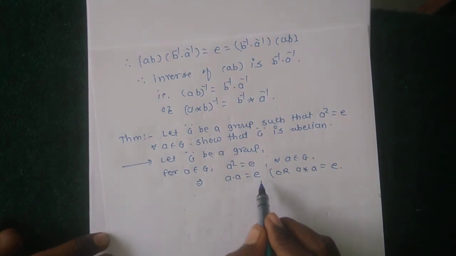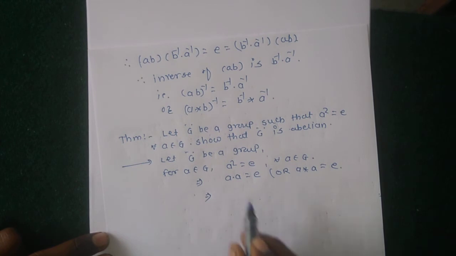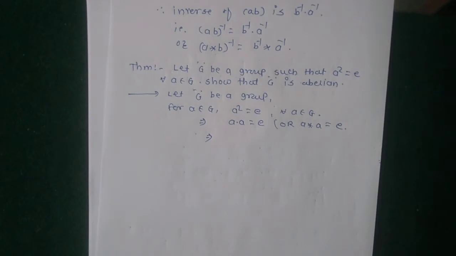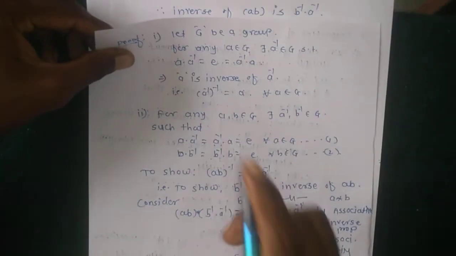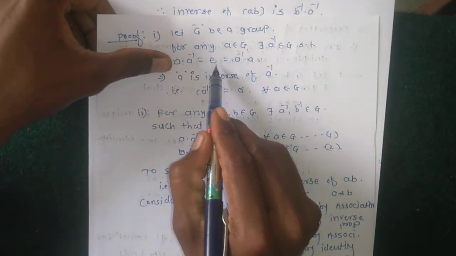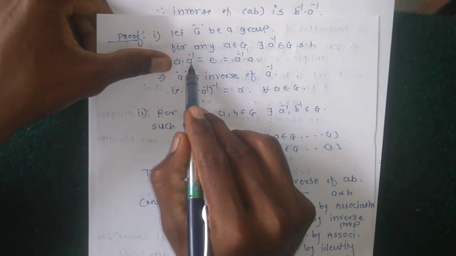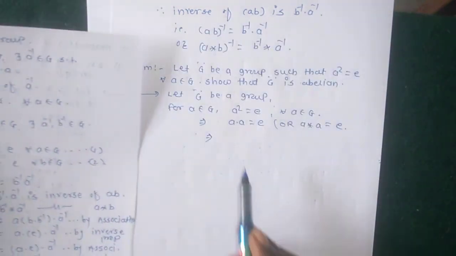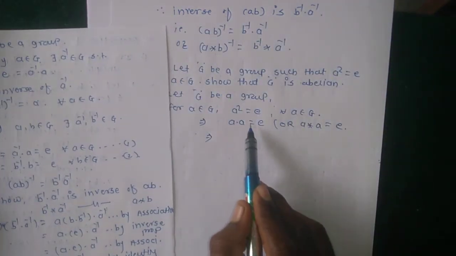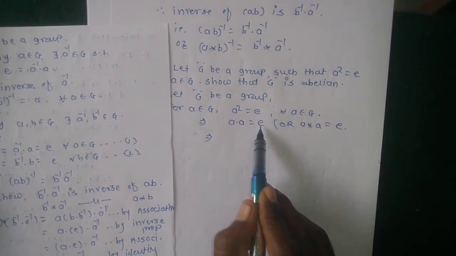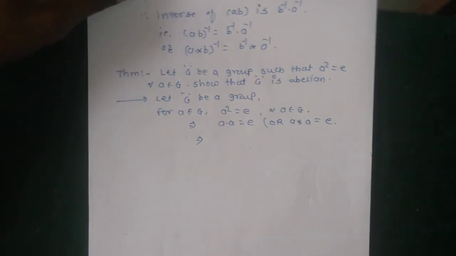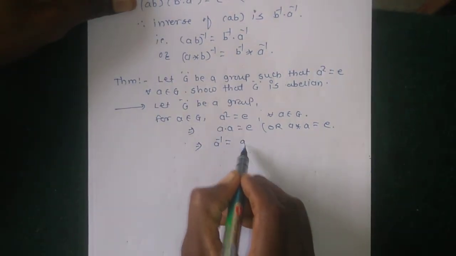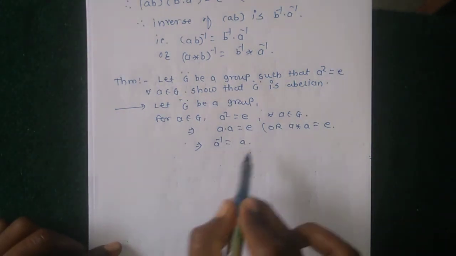Here a into a equal to identity, which implies that a into a inverse equal to e, so the inverse of a inverse is a. Here also a into a equal to e, which implies that the inverse of a is a, because this satisfies the inverse property.